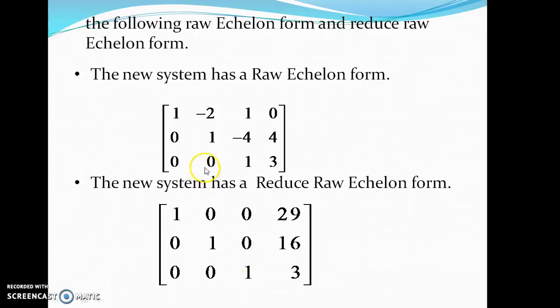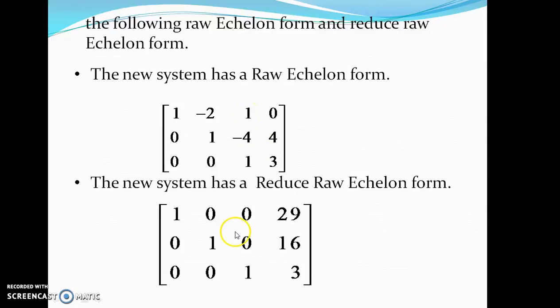Now if I want to find the solution, I have to use back substitution. My first equation will be x1 minus 2x2 plus x3 is equal to 0. The second equation is x2 minus 4x3 is equal to 4. And the third equation is x3 is equal to 3. So here we got the value of x3 directly. If I put the same value in the above equation, we can find x2 and then x1.